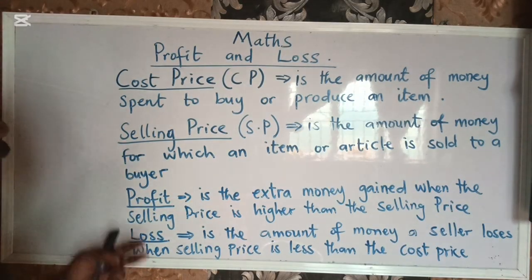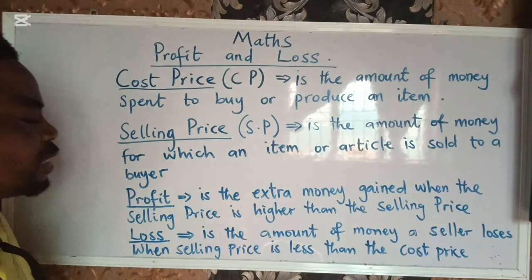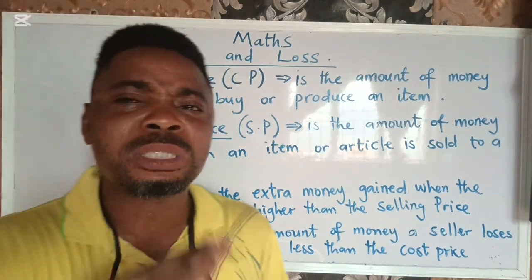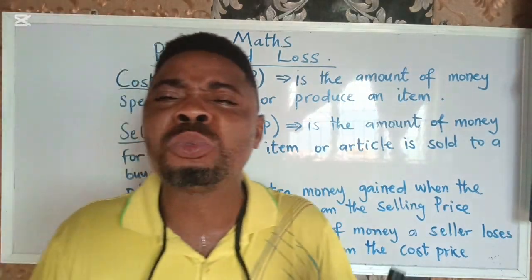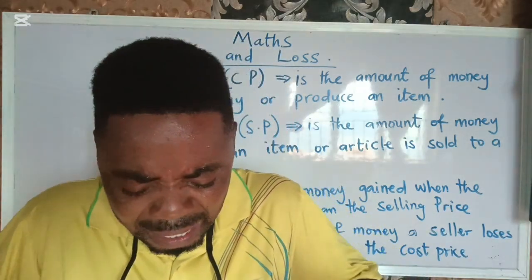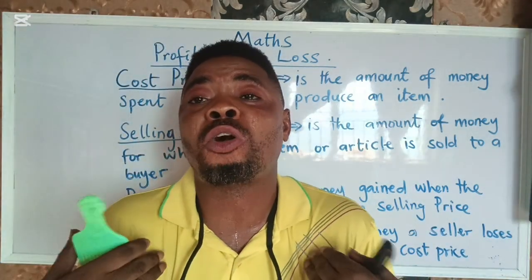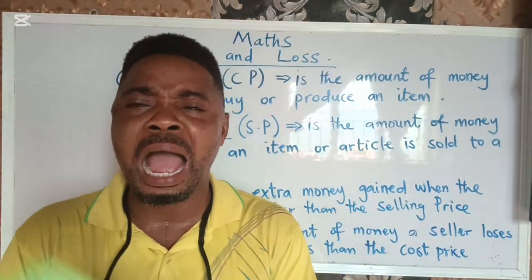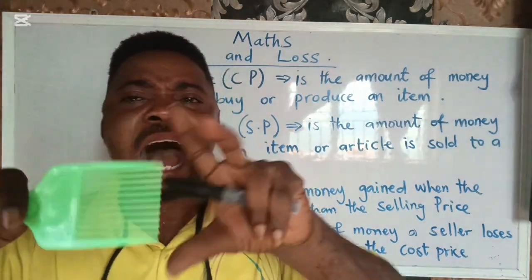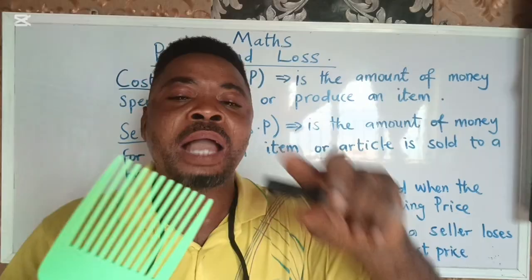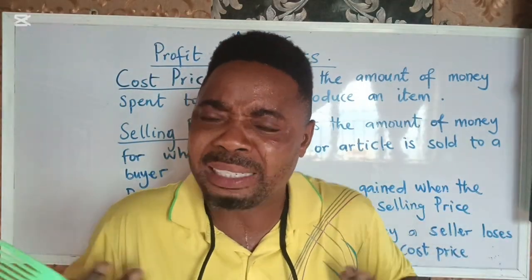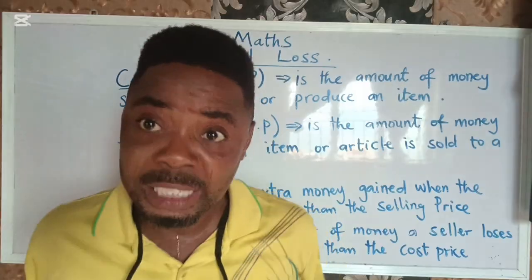Now let's go ahead. Profit. The next thing we consider is profit. Now what is profit? Profit is the money, the excess money on my cost price after I have sold the item. Now remember, I bought this one for 500 naira, and I sold it for 700 naira. That means I have gotten extra money. That extra money is my profit.